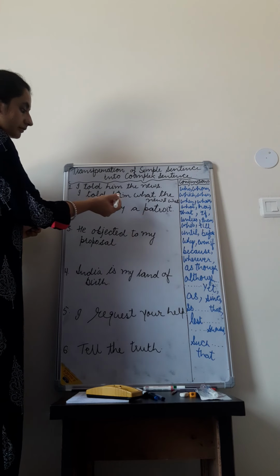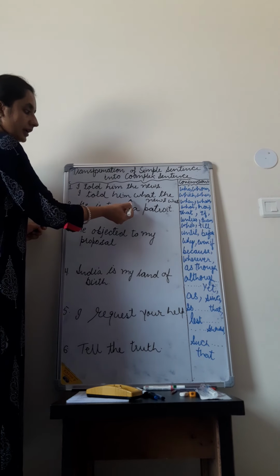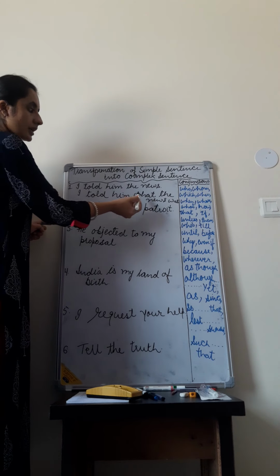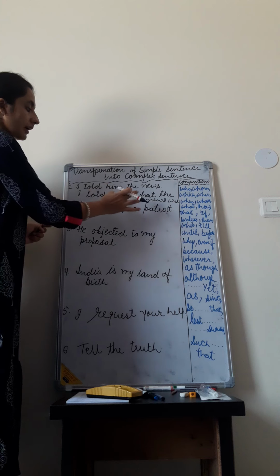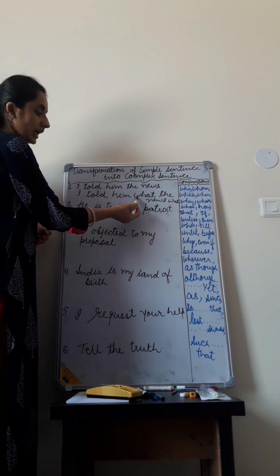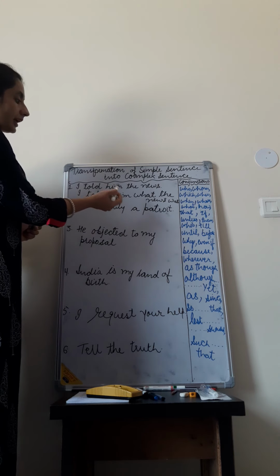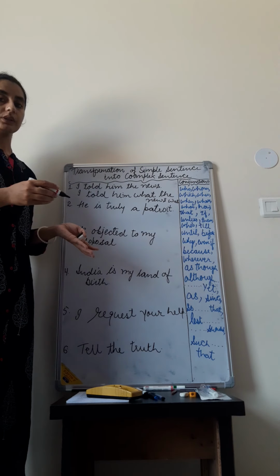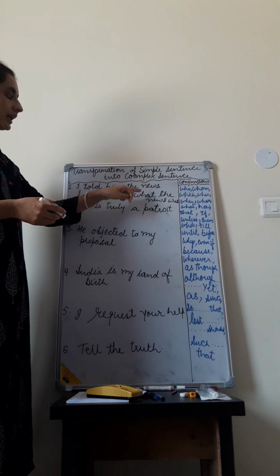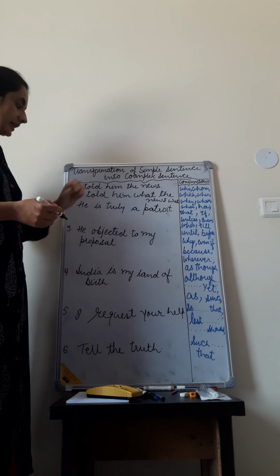Here, I told him is one clause. What the news was is another clause. So we have joined the two clauses with the help of what. I told him what the news was. So with the use of what, it has become the complex sentence.